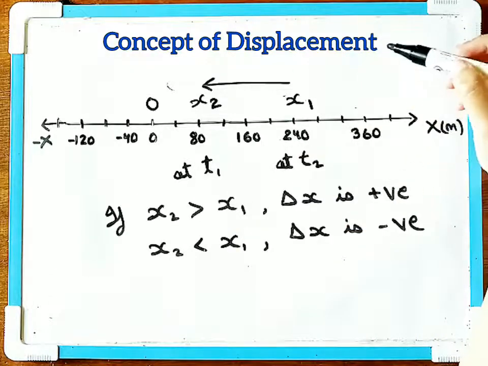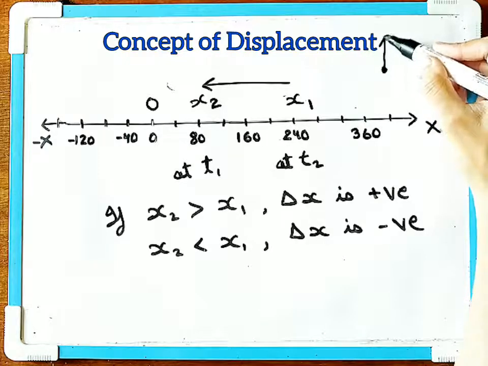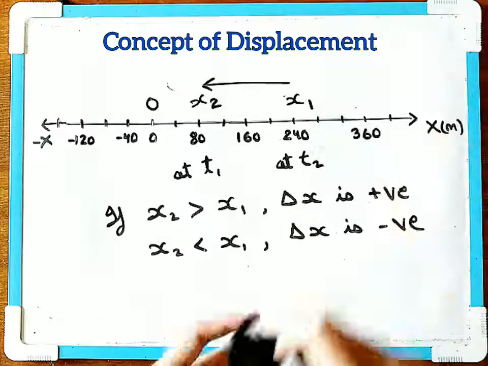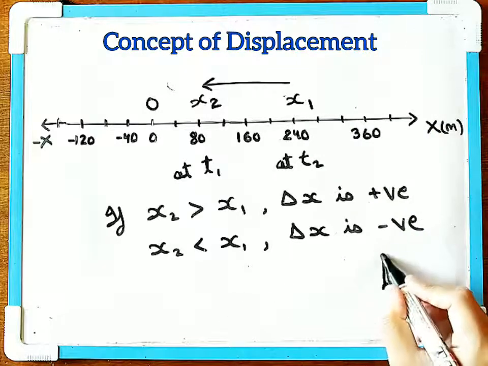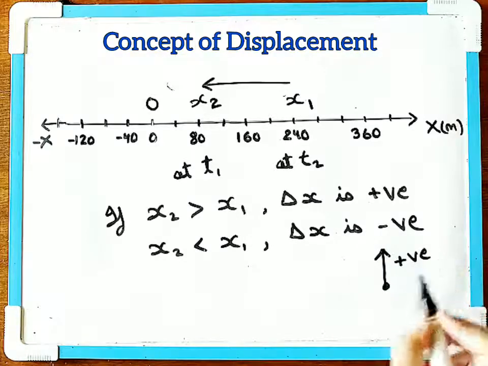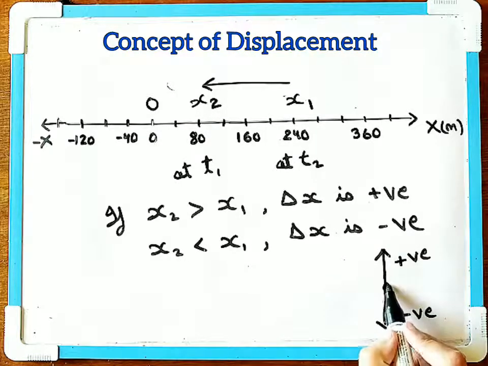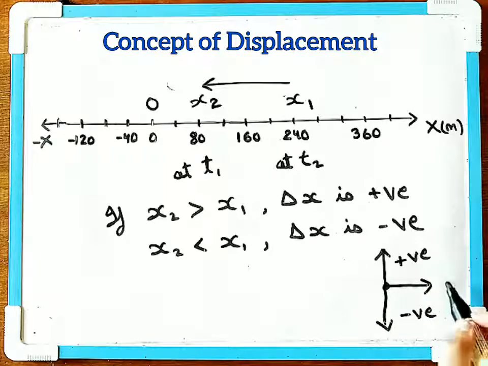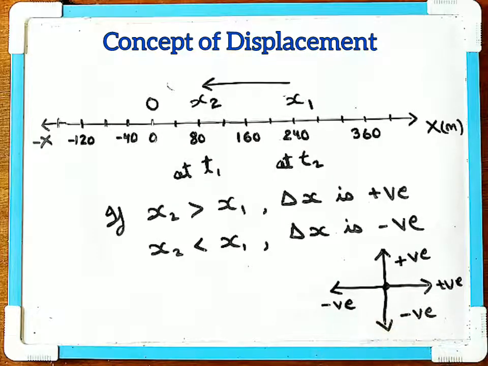Even if your object is moving up and down, suppose your object is moving upwards, then this direction is taken to be positive, and if it is moving downwards, then this direction is taken to be negative. So in this direction, if it moves to the right, positive. If it moves to the left, then negative.